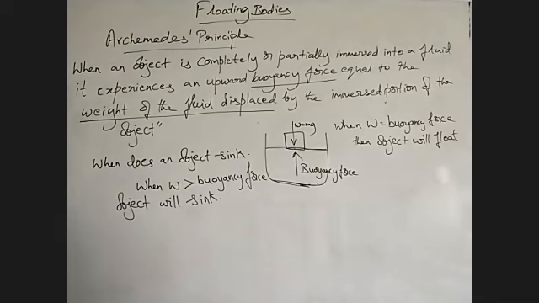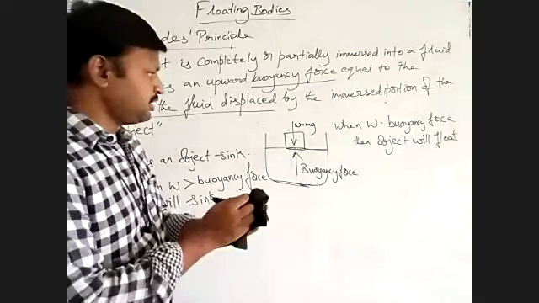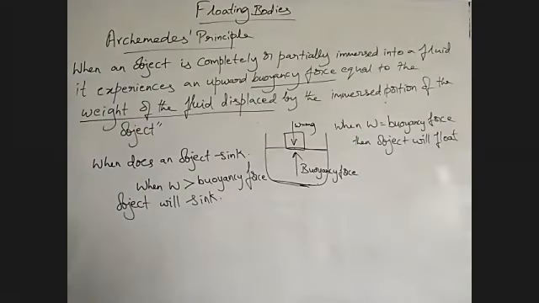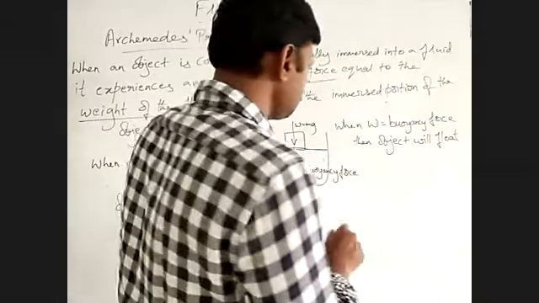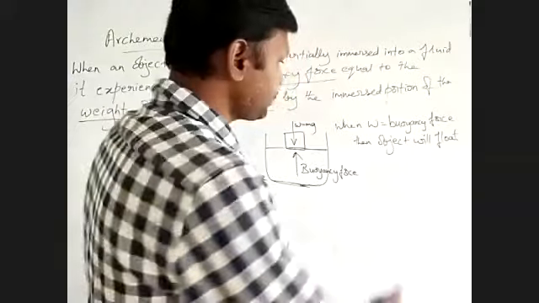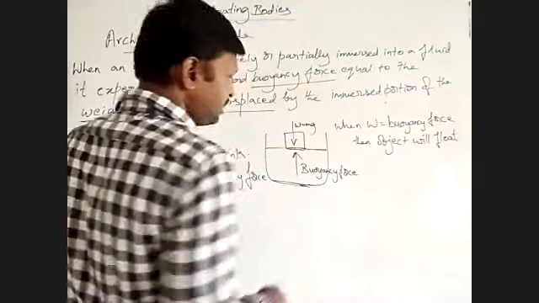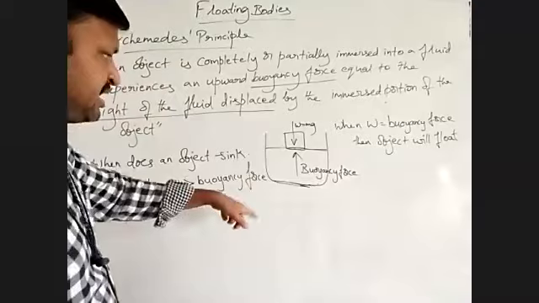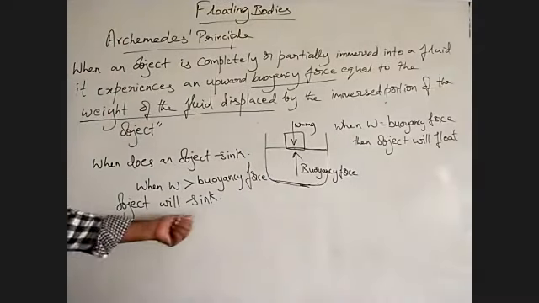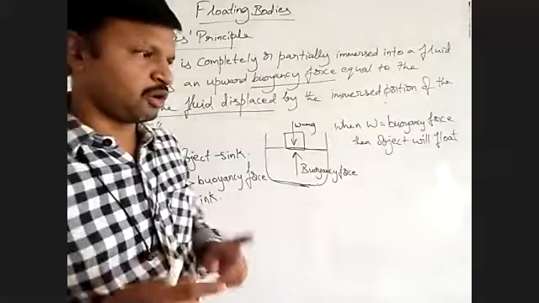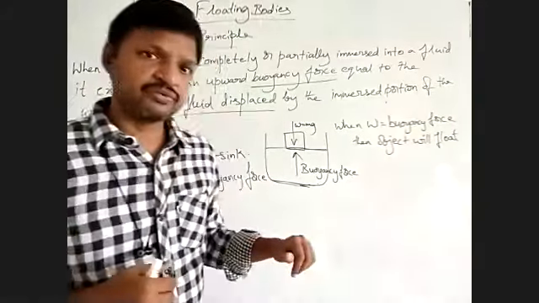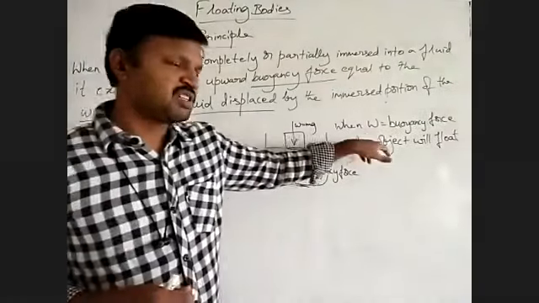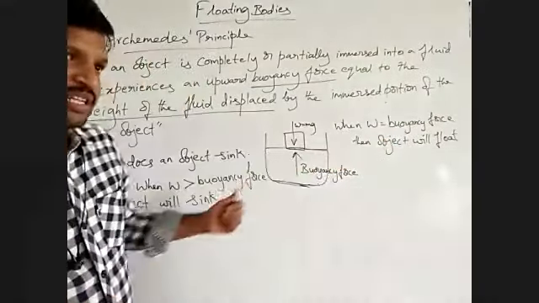Okay. So what is the condition for floating or sinking? If the weight of the object and the buoyancy force acting on it are both equal, then the object will float. If the weight is greater than the buoyancy force, then the object will sink. This is the condition for floating or sinking, and it is also called the law of flotation. The body floats if this condition is satisfied, and the body will sink if this condition is satisfied.